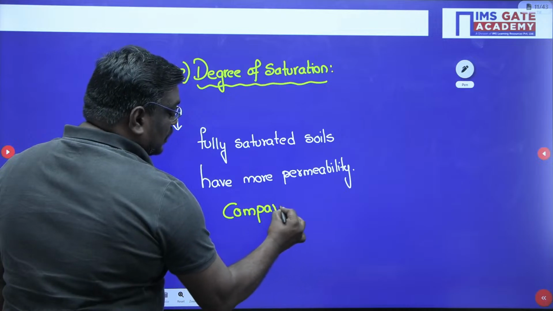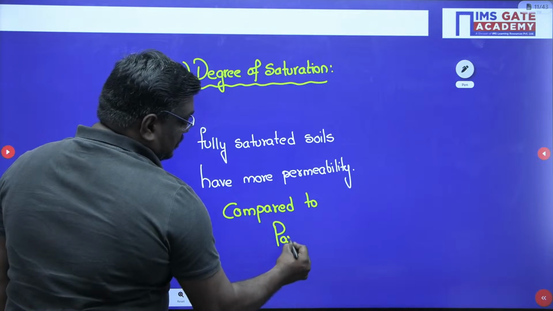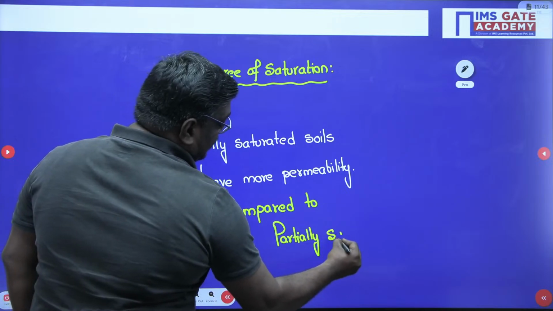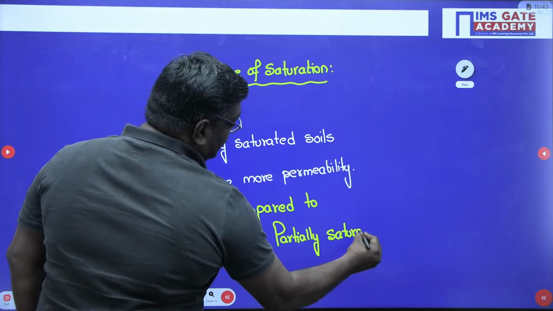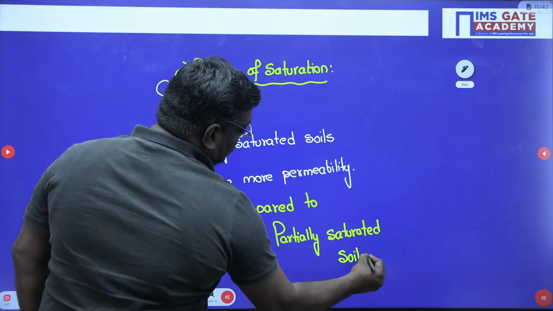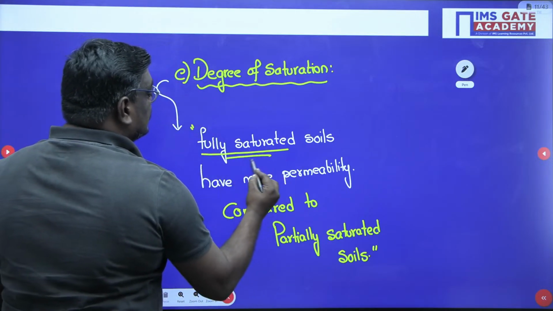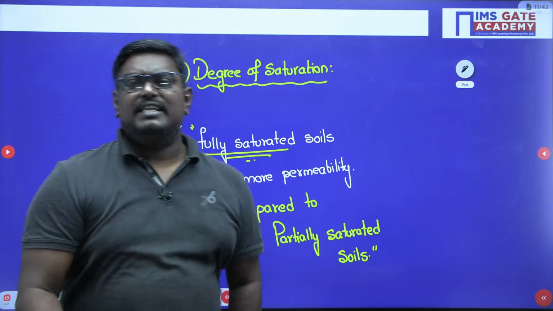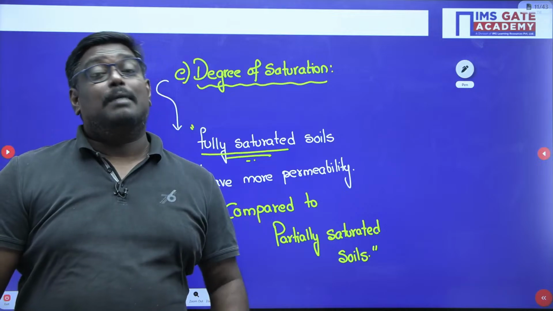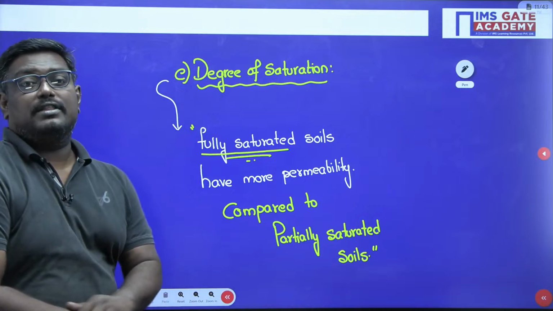Fully saturated soils have more permeability compared to partially saturated soils. Why is it more permeable? Because in fully saturated soils, voids are completely filled with water. Okay, I hope you are clear with the factors.